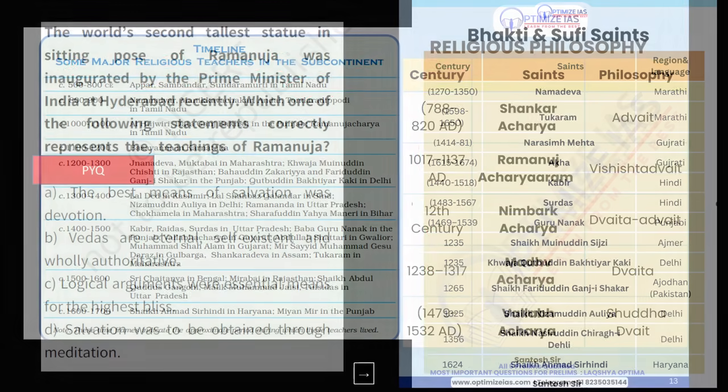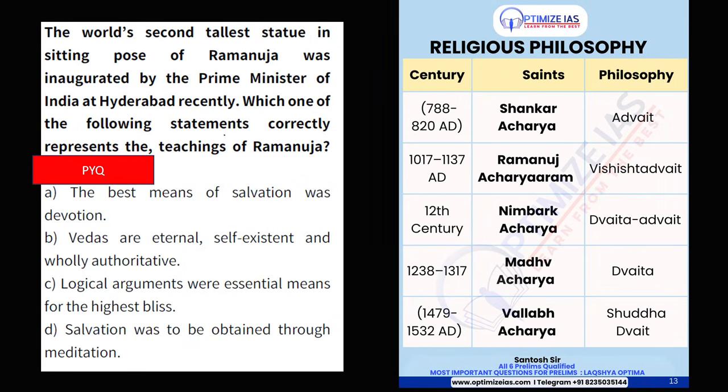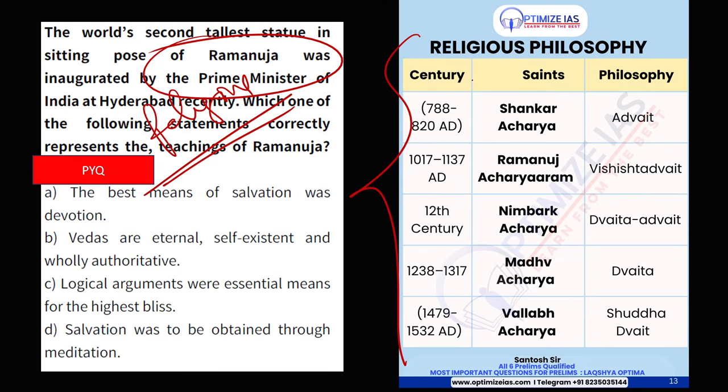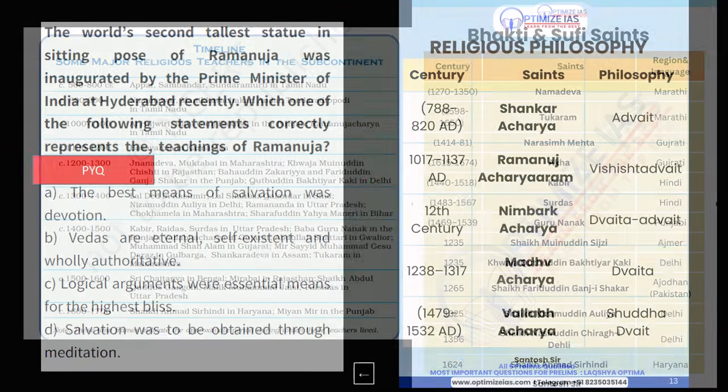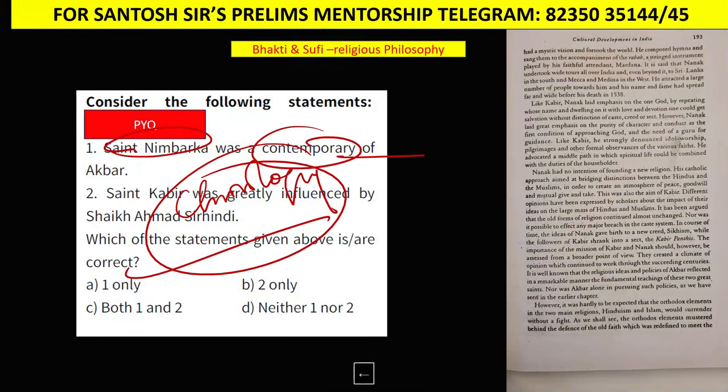Another type of question coming in Bhakti and Sufi is on religious philosophy. For example, here you can see they have asked a question on Ramanuja's religious philosophy. So guys, here also you can see I have made notes on all the religious philosophies, what were the time periods, and what were the saints. Okay, like this guys, you can easily prepare Bhakti and Sufi.